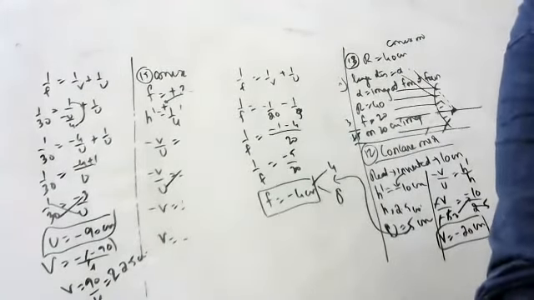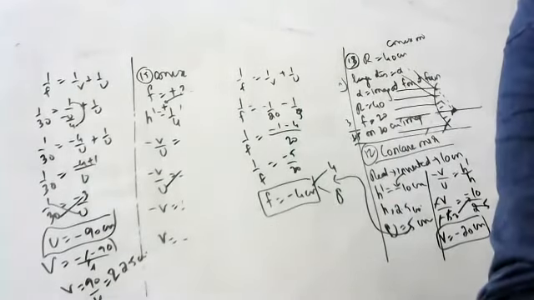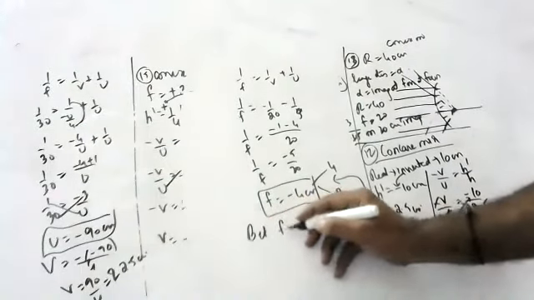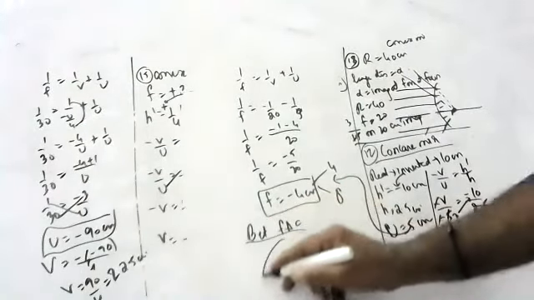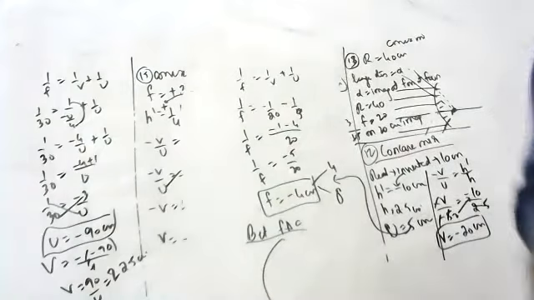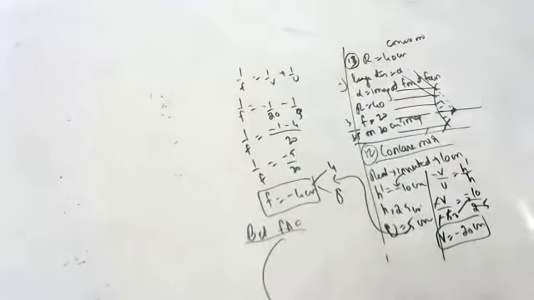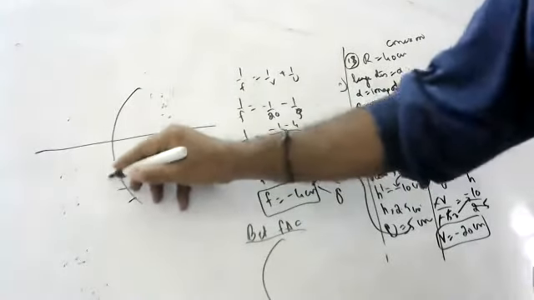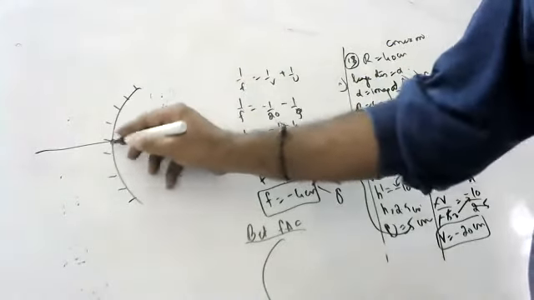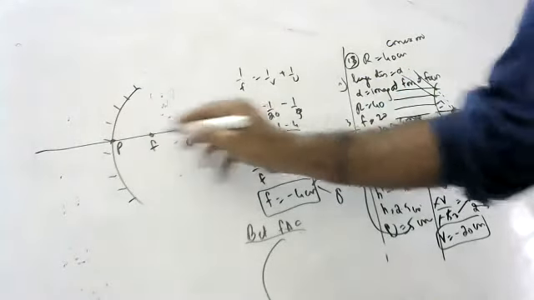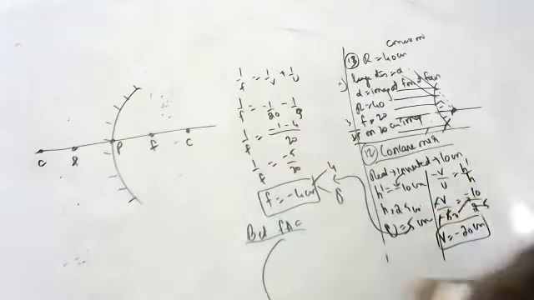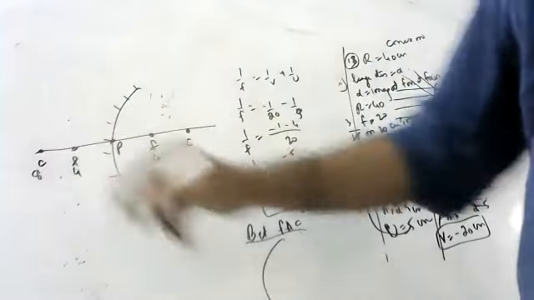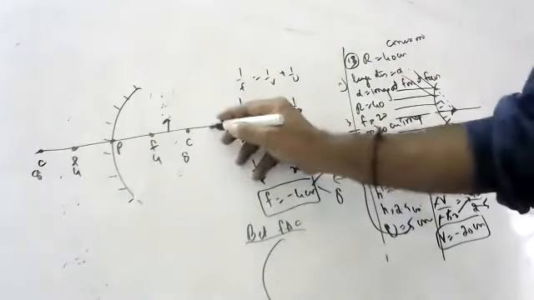One second, children. So between F and C, if you keep an object, where do you get the image, children? Beyond the C. Between F and C, if you keep anything, you will get the image beyond the C. With measurements, you have to draw, children. Please see here, measurements are very, very important. If you don't draw measurements, I won't give marks, children. Your wish. P, F, C. F is how much, children? F is 4, C is 8.